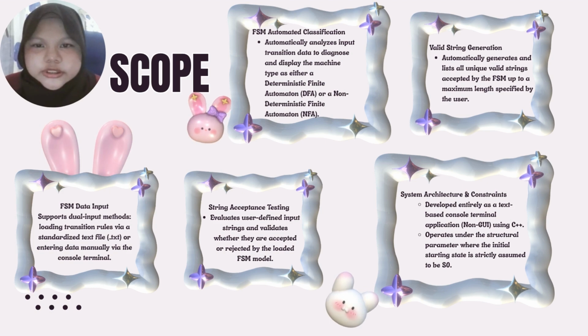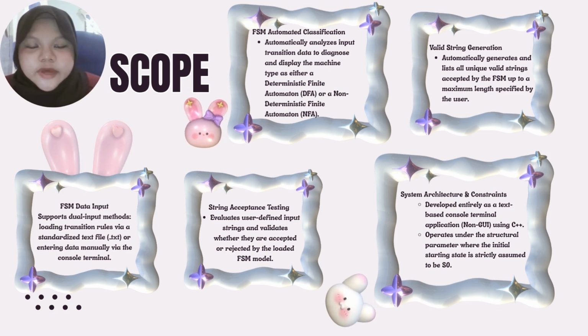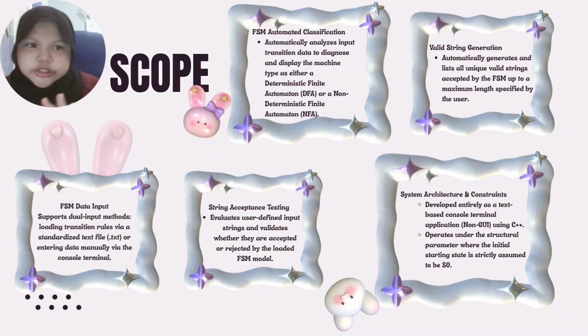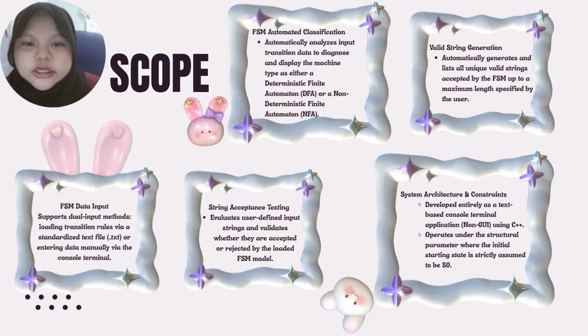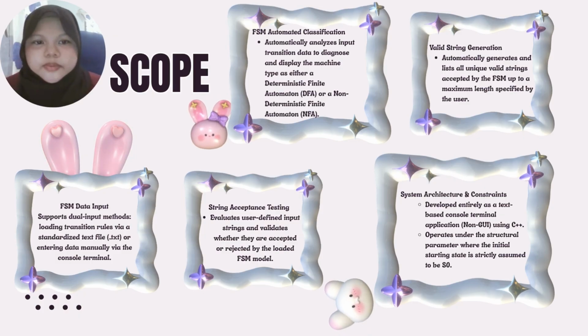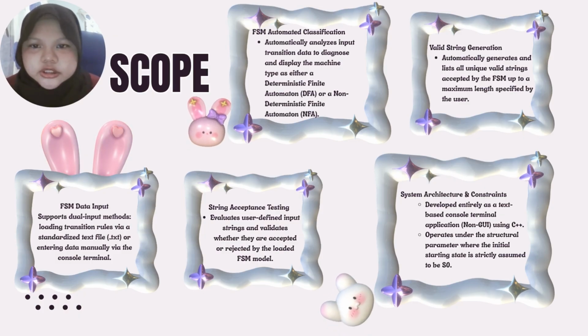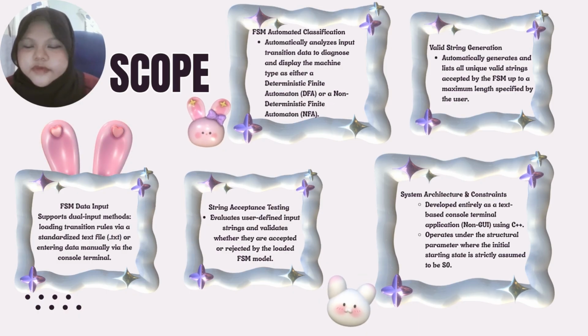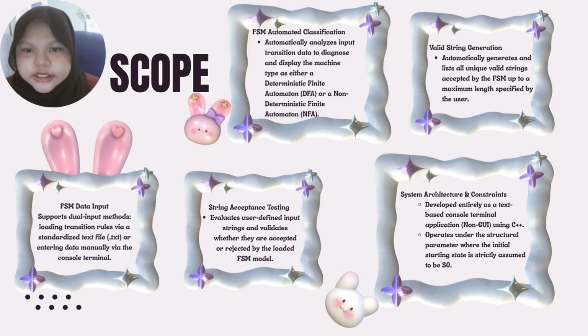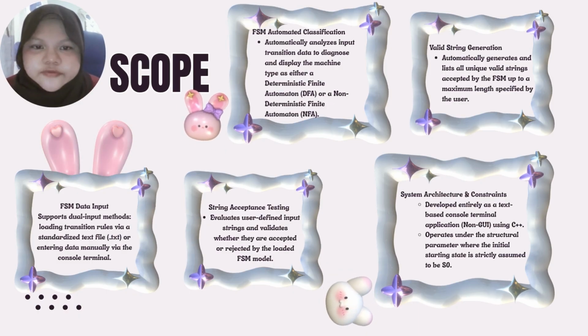Next, for the project scope, our FSM engine's application focuses on five core areas. First, the FSM data input. The system supports dual input methods, loading transition rules via text file or entering them manually via console. Second, automated classification.